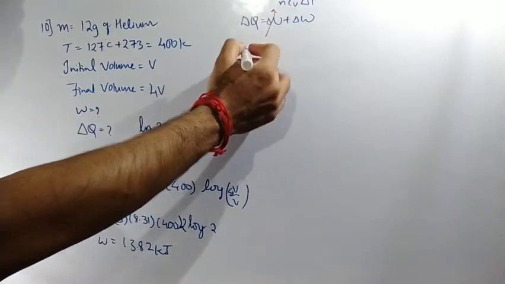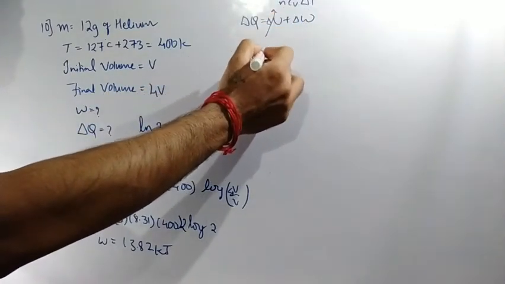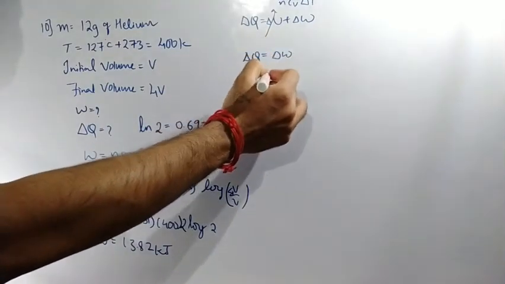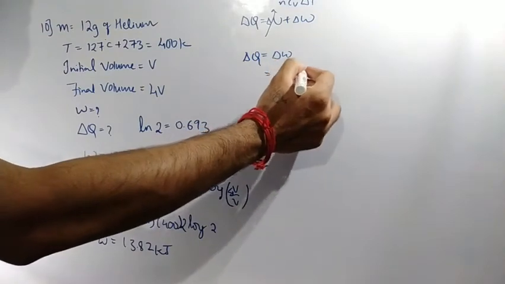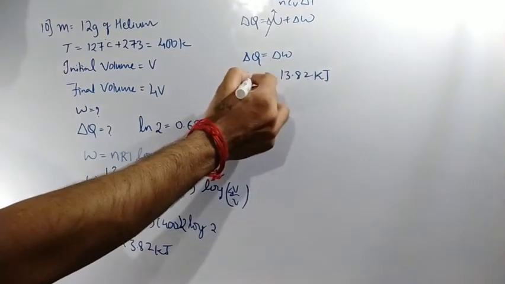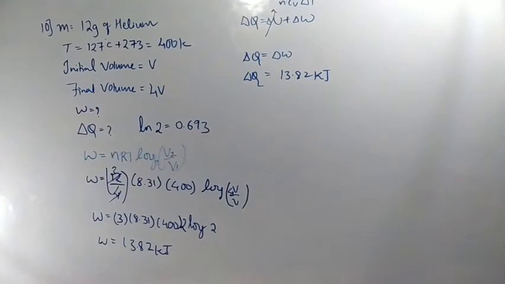Therefore, this term will tend to 0. So delta Q is equal to W, the value that we got, 13.82 kilojoule. Both W as well as Q values are the same in this question. Clear? Shall we go to the next point?